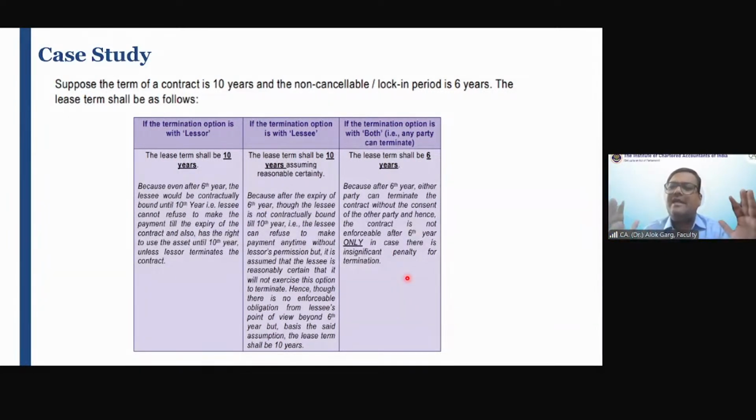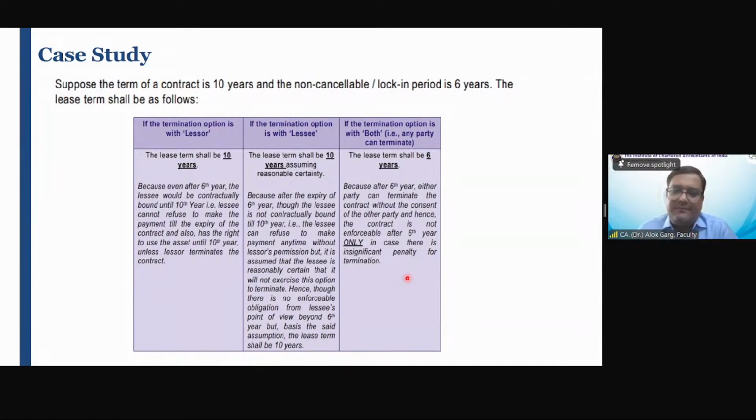Lessee accounting has significantly changed in comparison to our old AS and old Ind AS also. Correct? So this is why I am telling you in between how it is different. Great, Ginny, and I love your feedback. She is writing that, sir, today we could not feel when the time has gone. Enjoyed the whole lecture very much. Thank you so much, Ginny, for this wonderful feedback.